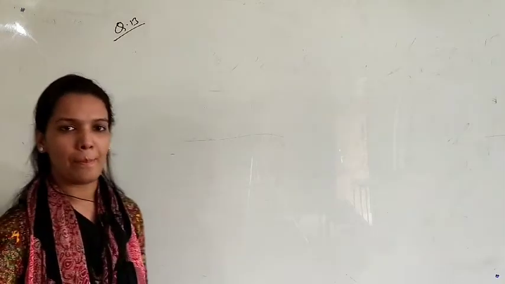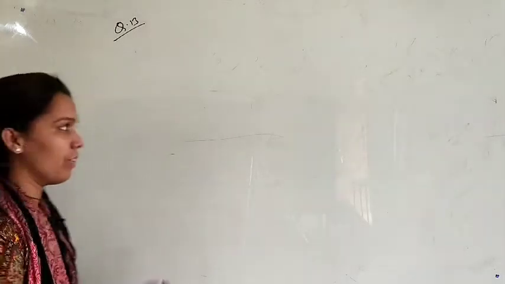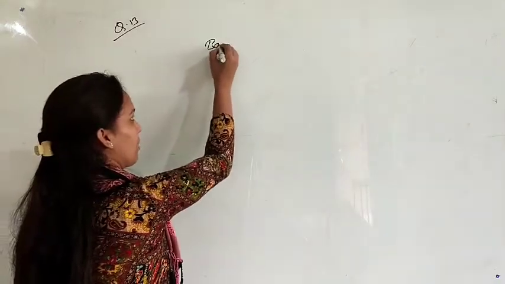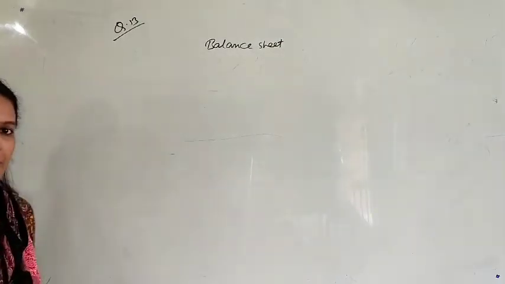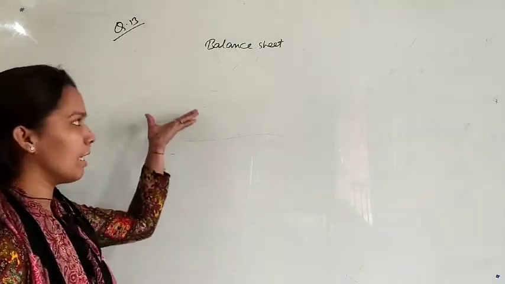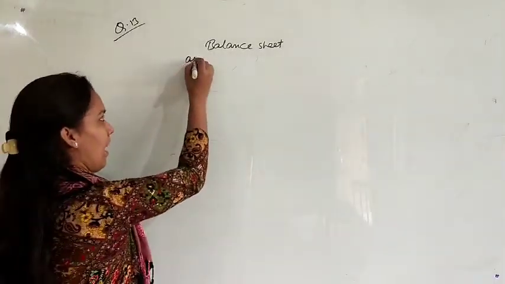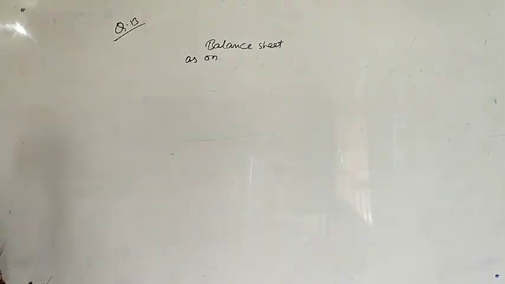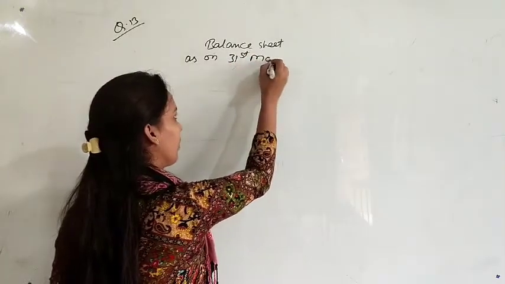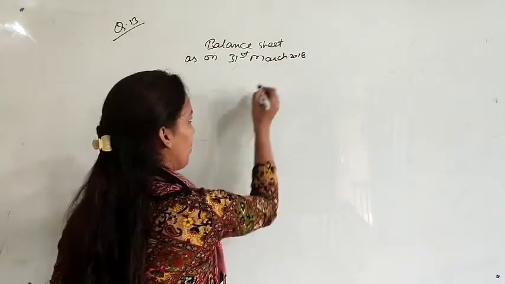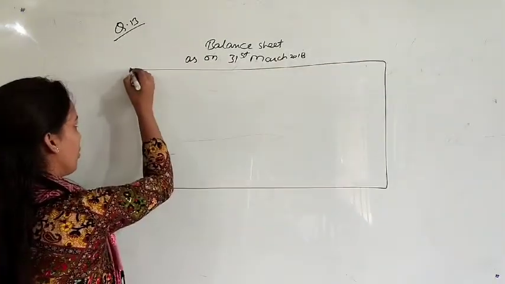So for this, I am making a draft of the balance sheet. With the help of the balance sheet, you can easily calculate your closing capital and profits. As I told you, balance sheet is the statement that shows all the liabilities and all the assets in a format. So, balance sheet as on. Check, is there any date in the question? The date is 31st March 2018. So just prepare a rough format of the balance sheet.